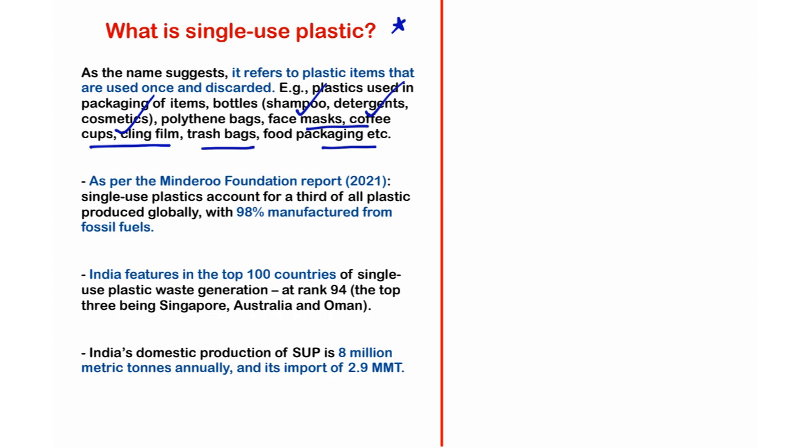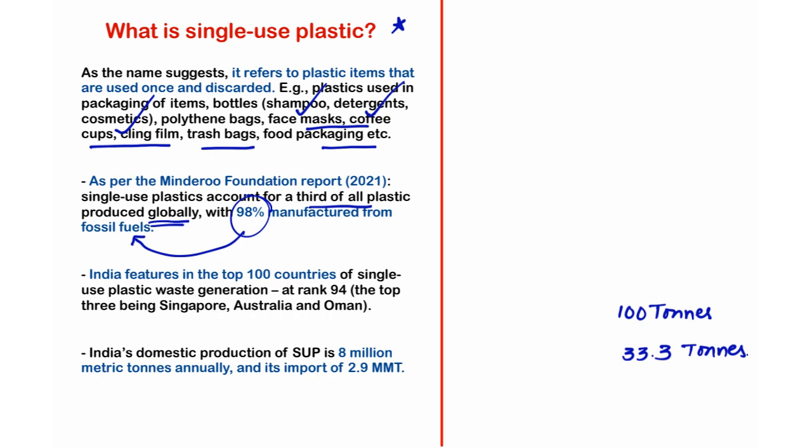As per the Minderoo Foundation report, which was released in 2021, single-use plastics account for one-third of all plastics produced globally. For example, if the world produces 100 tons of plastic globally, one-third of it, that means 33.3 tons of plastic, accounts for single-use plastic, with 98% of the single-use plastic manufactured from fossil fuels.